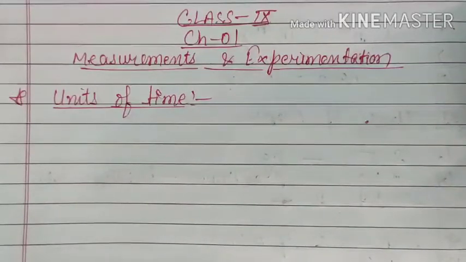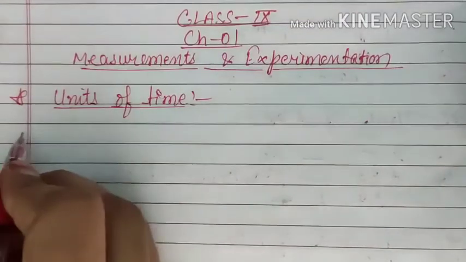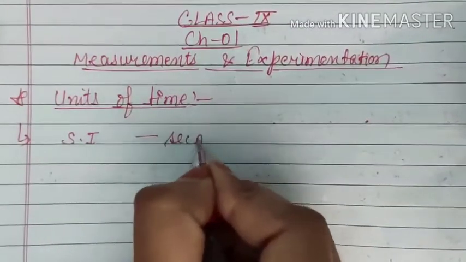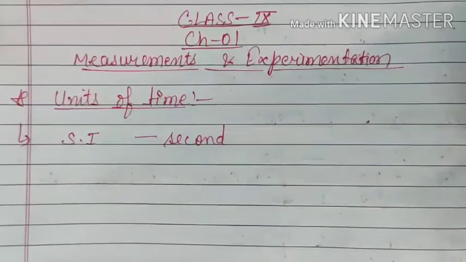In last class we have covered units of mass and now we will cover units of time. As we always do, we will start from the SI unit, that is second. But the interesting thing is that for time, in all the systems the unit is second. So we don't have to separately remember that. However, whenever we need a larger value, we will also talk about hours, but the unit in all the systems is second only.